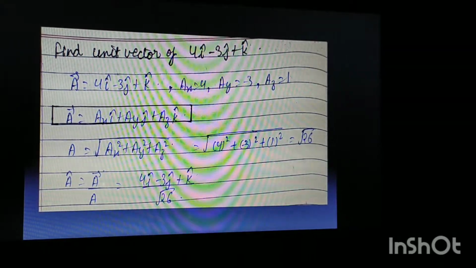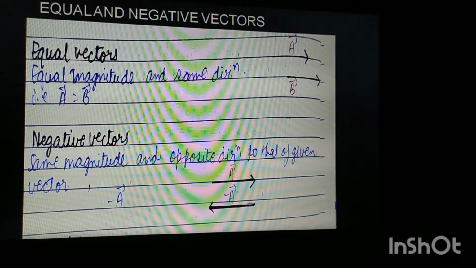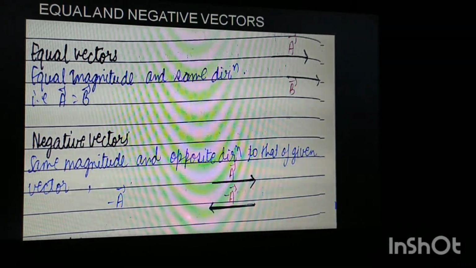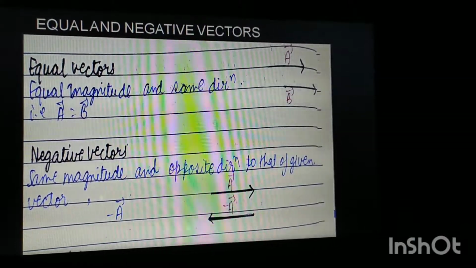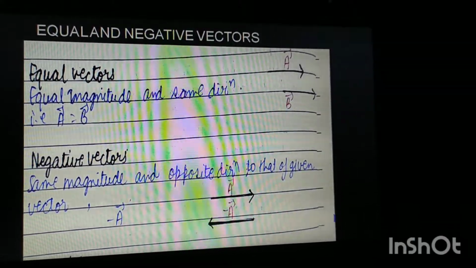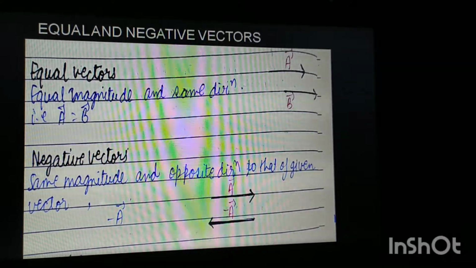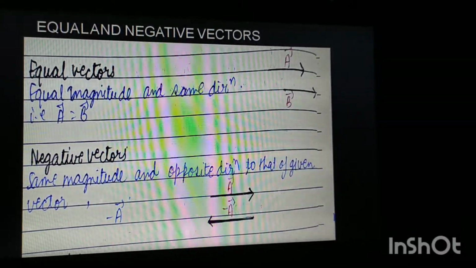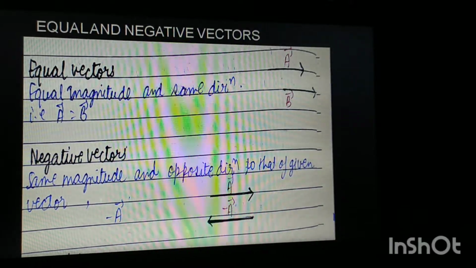Now let us move to the next topic, that is equal and negative vectors. How do we define equal and negative vectors? First of all, what are equal vectors? The vectors which have equal magnitude and also the same direction.